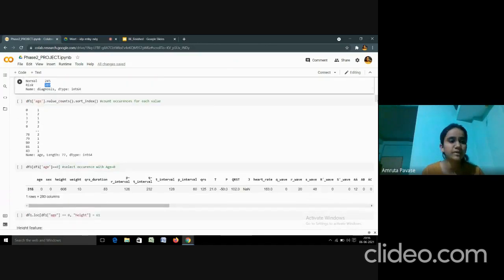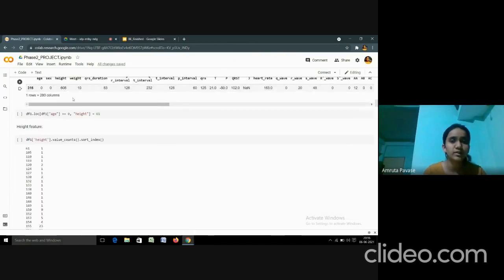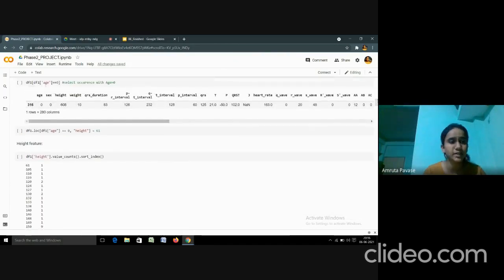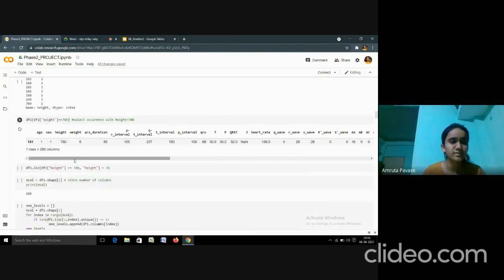Then we have printed the age occurrences. These are the age occurrences, but in the age occurrence, with age 0, the height is 608. This is not possible as age 0 can be considered a baby. So 608 is converted to 61 centimeters. Same with the height attribute, where a 780 centimeter height at age 1 is not possible. We have converted it into 78.